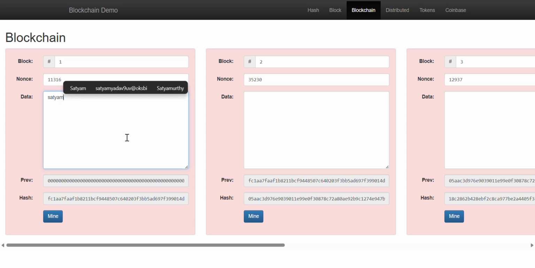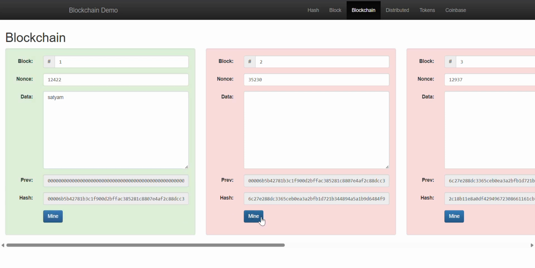Now what will happen? As a result, my hash will change, and this hash is the input of the next block. As a result, the entire blockchain will be different. If I want to prove my worth, I have to do the proof of work. Proof of work means I have to mine each block again. As I mine, I get my new hash. This hash is done, this hash is done.